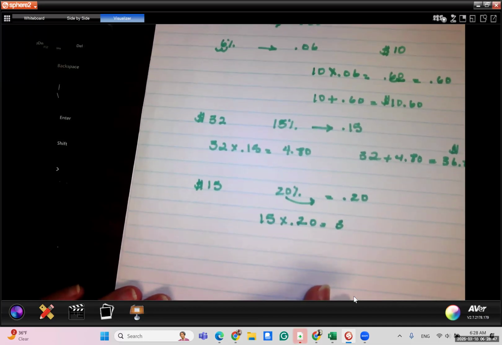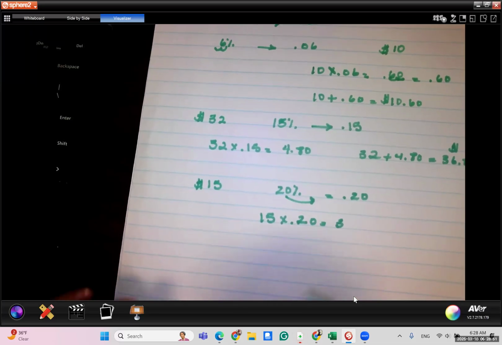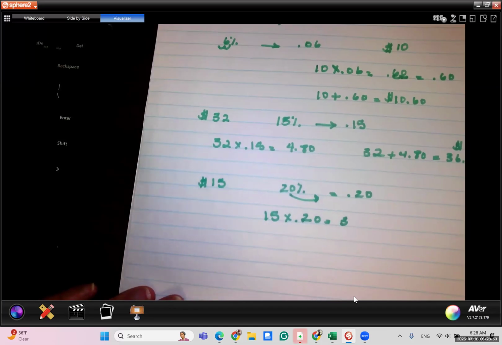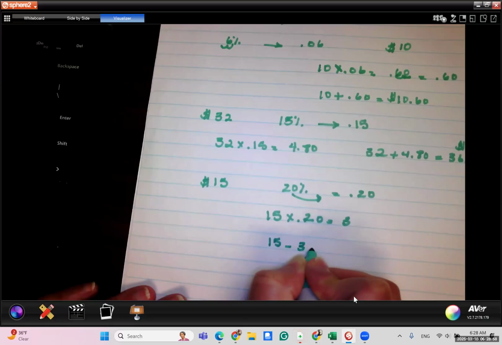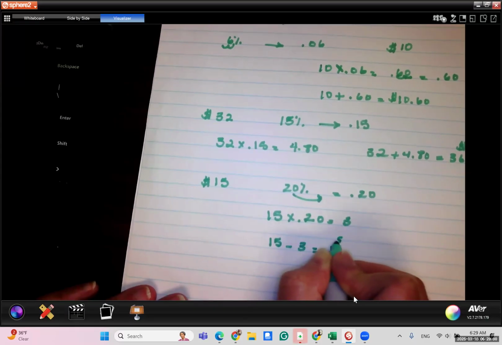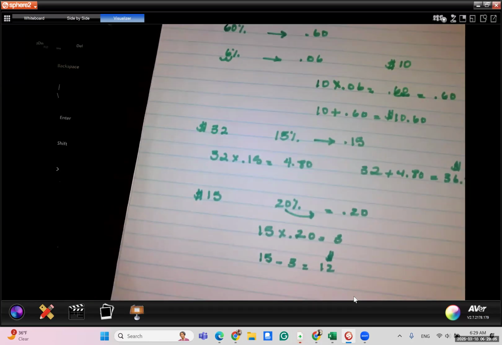That's not how much you pay at the register. You just found out how much off you would get off that $15 purchase. So in this case, because it's coming off, then it's a subtraction. So you're going to subtract 15 minus 3, and your purchase after the discount will be $12. But you see that the idea is the same. So you're going to take 2 steps solving these problems. You're going to change your percentage to a decimal, and then you're going to take the decimal and multiply by the original amount if needed, and either add if it's a tax or tip, or subtract if it's a discount. Okay.